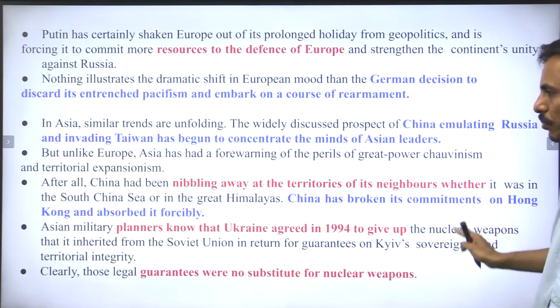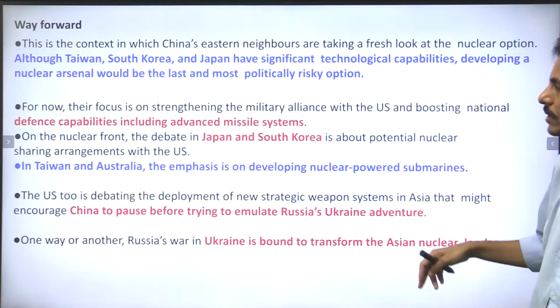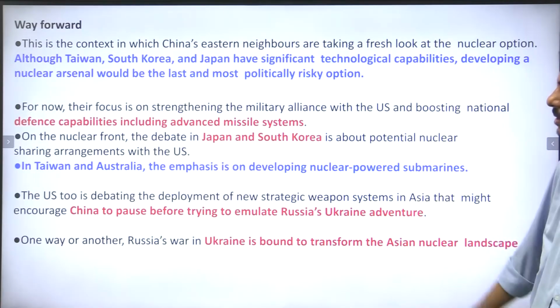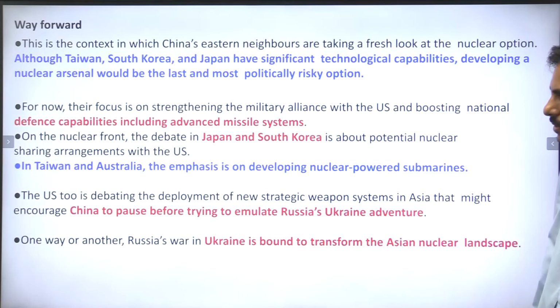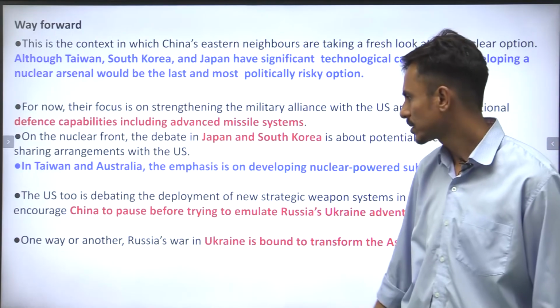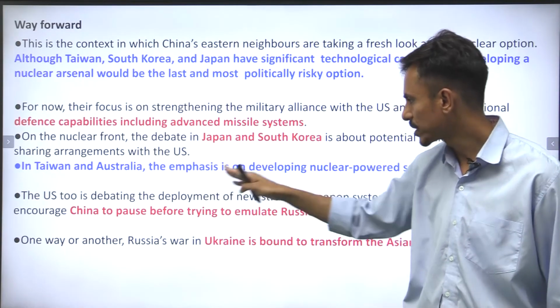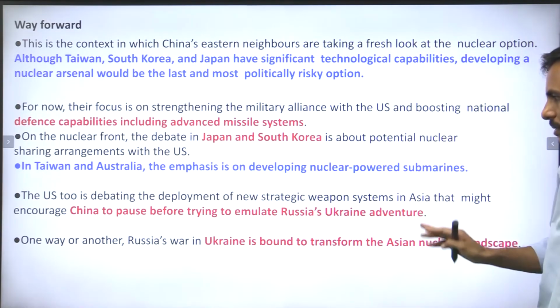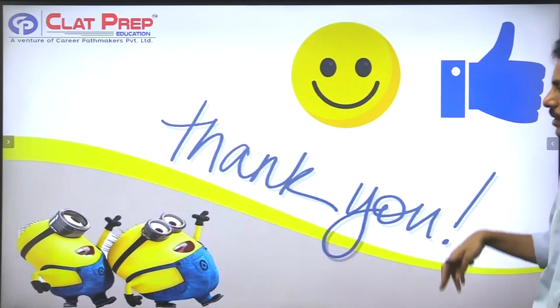So these are some important points about the article, and this is an article which is important, I believe, and it must be read. So in this sense, guys, in Taiwan and Australia, the emphasis is on developing nuclear powered submarines, right? And this is all for today.